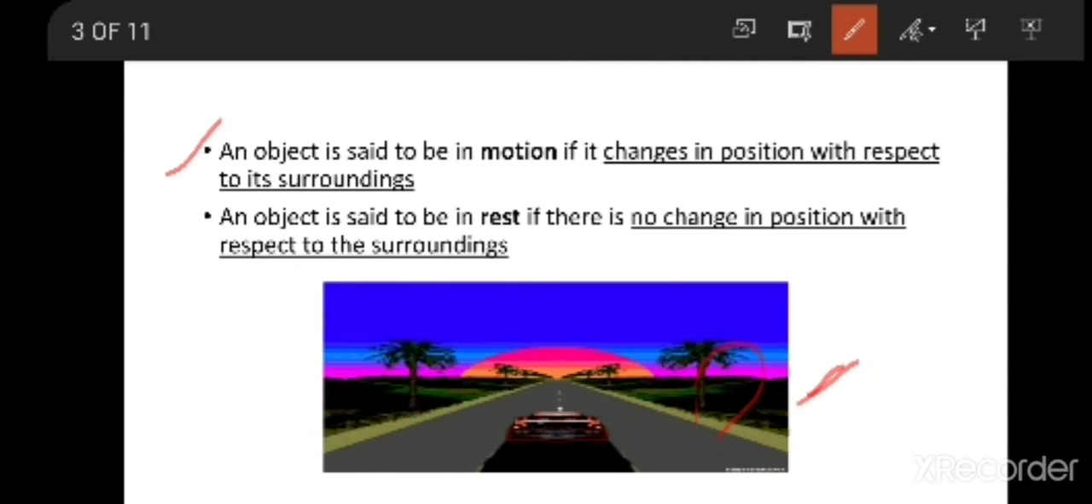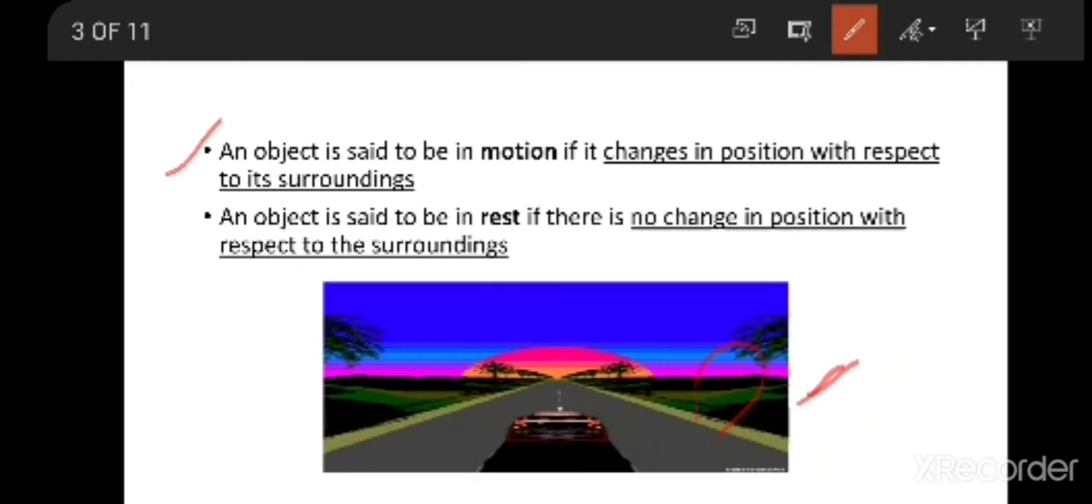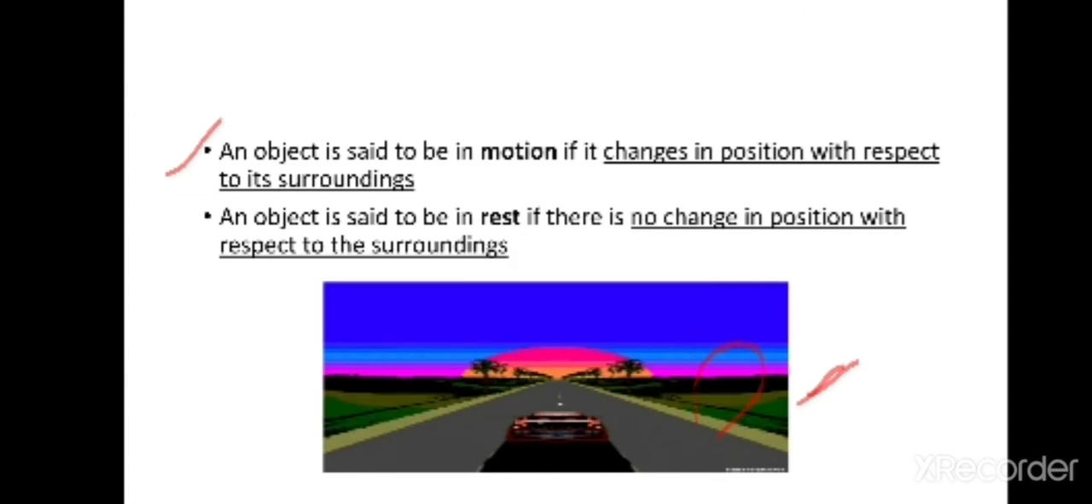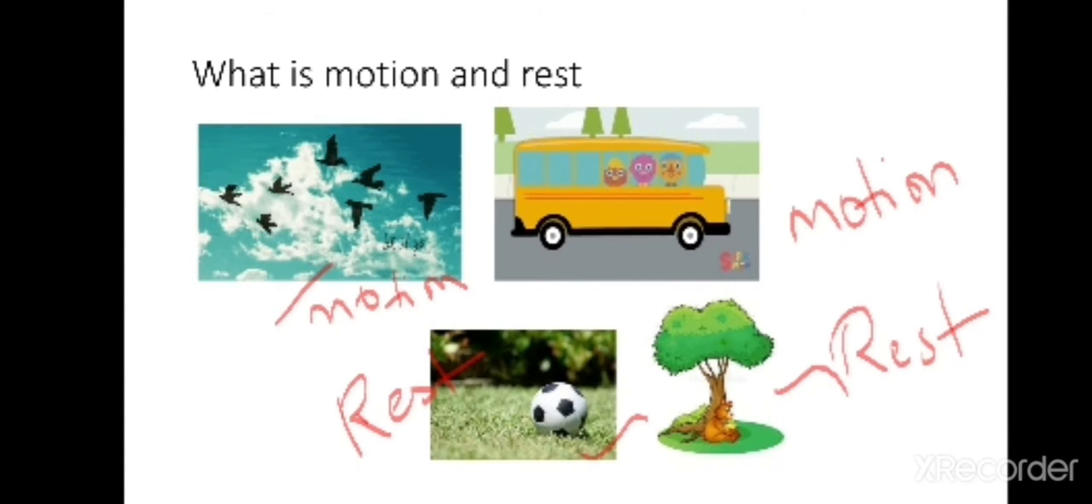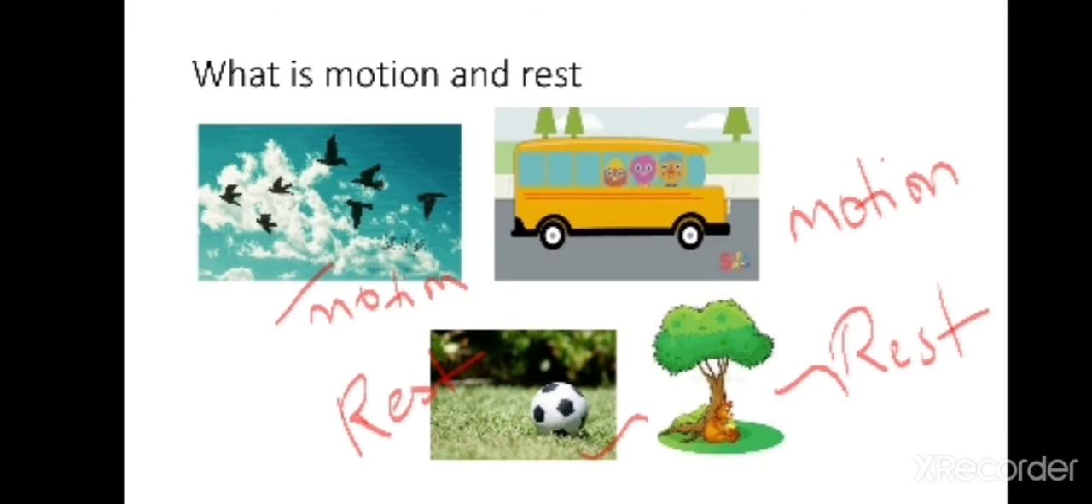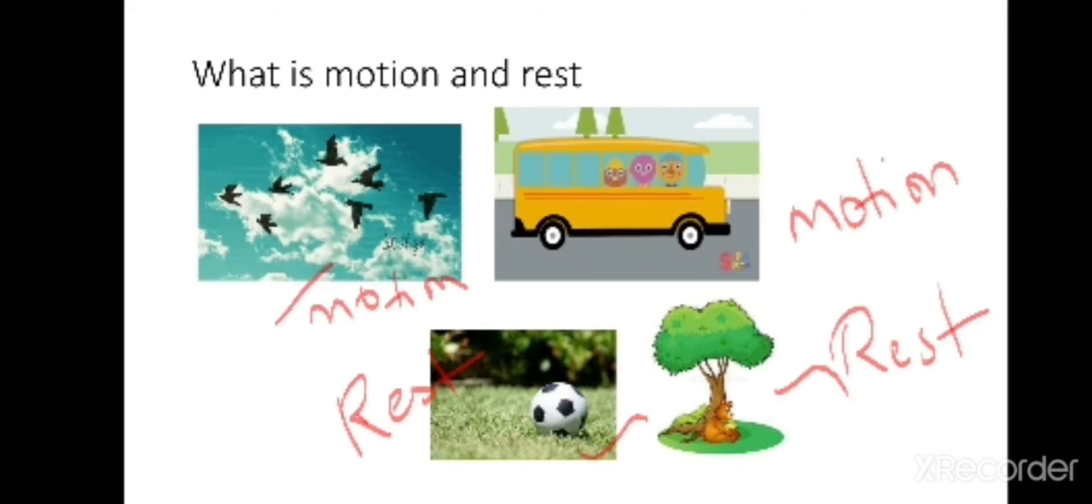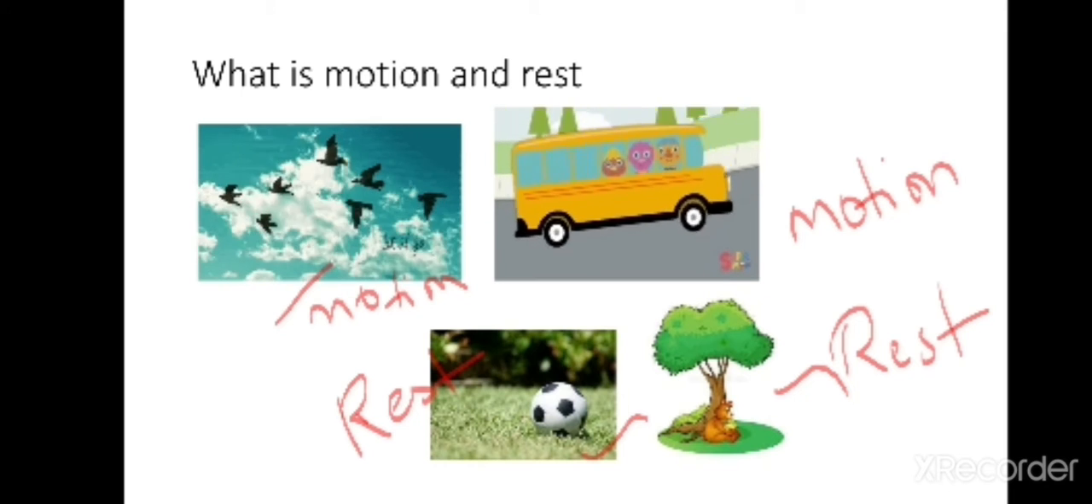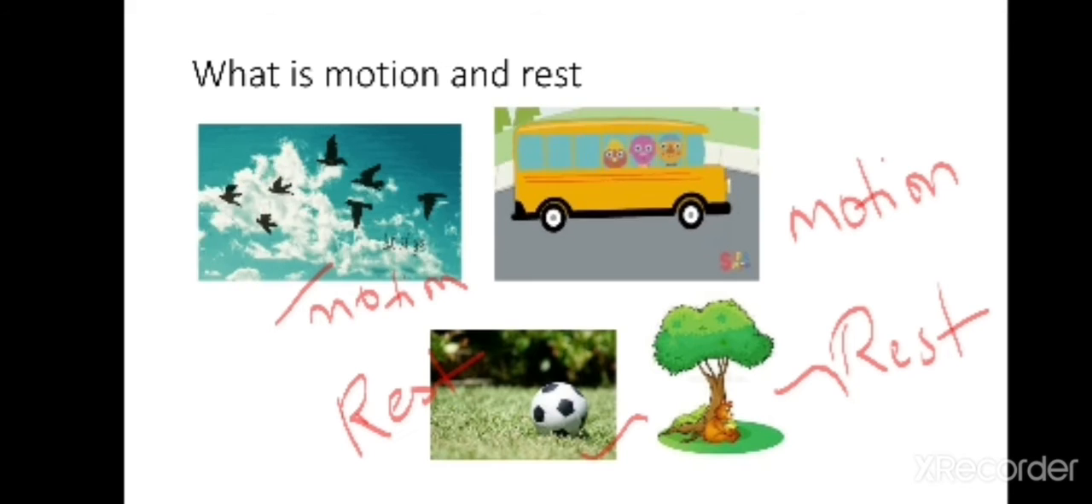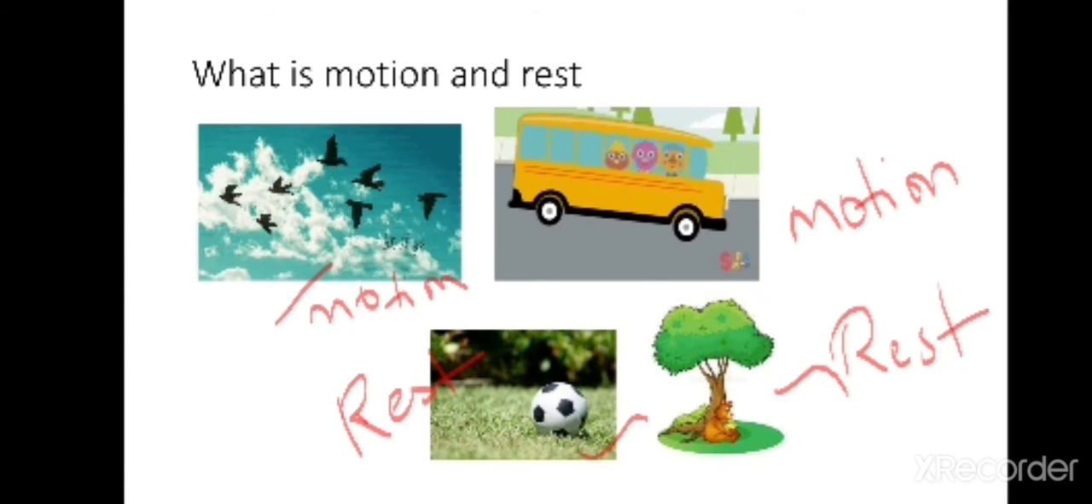If you want to know whether a tree is in rest or in motion, if the tree is not changing its position with respect to the surroundings, then you can say it is at rest. If it changes its position with respect to the surroundings, then you can call it motion. You can see from these examples also. Here it appears like the trees are moving, but the tree is at rest only because its position is not changing with respect to the surroundings.